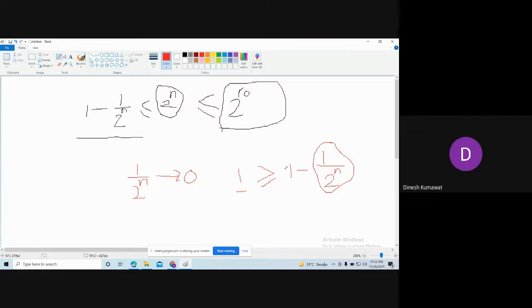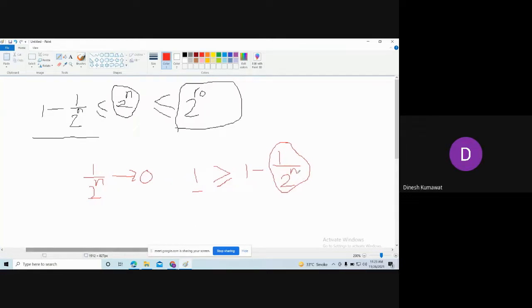Now tell me what is the relation between this number and 0? This number is bigger than 0.